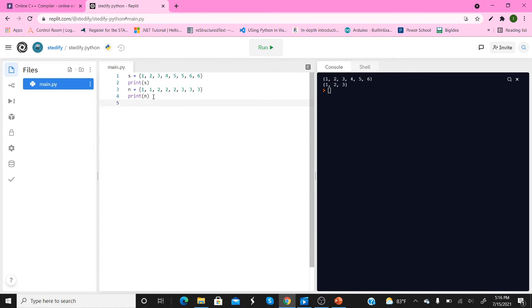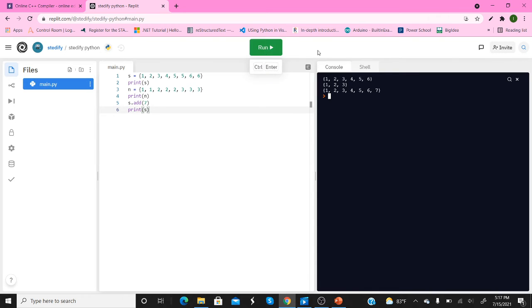To add something to a set, you do s.add. If you want to add to this set up here, and let's say I wanted to add a 1, you probably know what would happen. I need to print s. If we add a 1, it's obviously not going to change it at all because only unique values are kept. But if you want to add something that's not there, let's say we want a 7 added to that set, we can add 7. If we print it, it'll give a 7 because 7 is different. It's not repeated any times in the set. So that's the basics of sets.